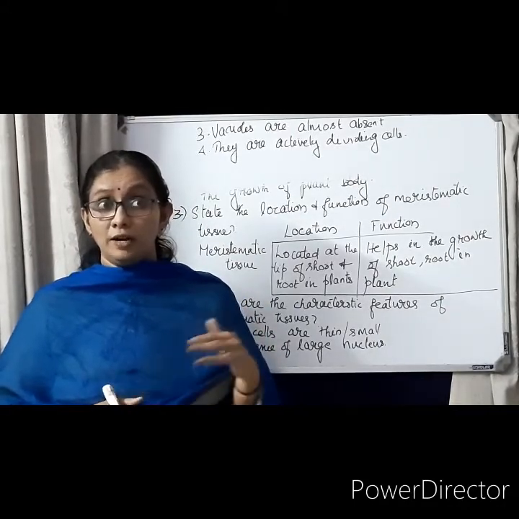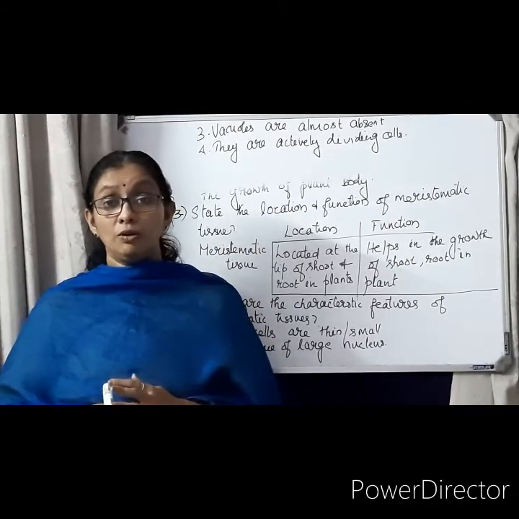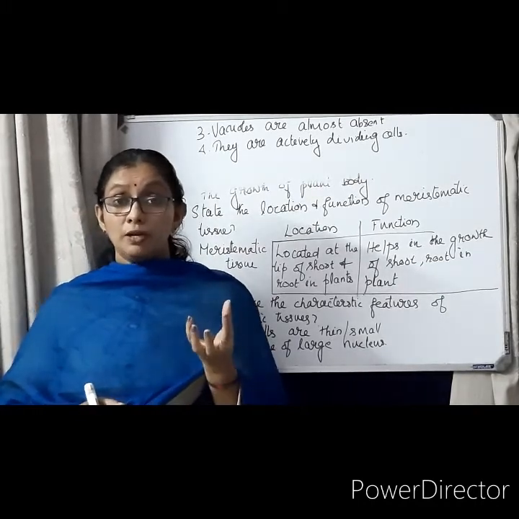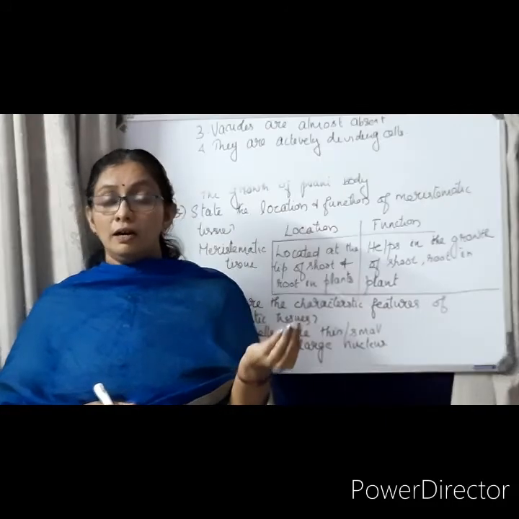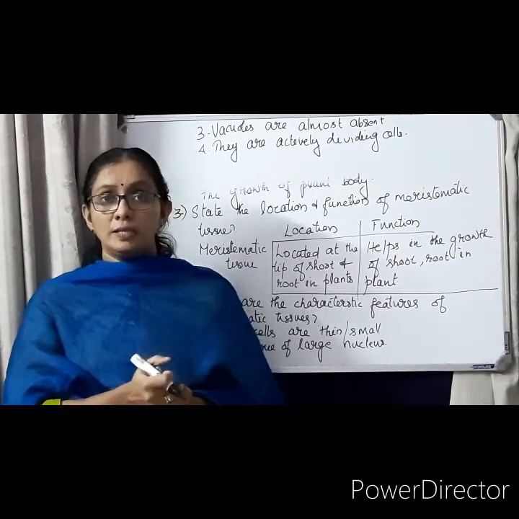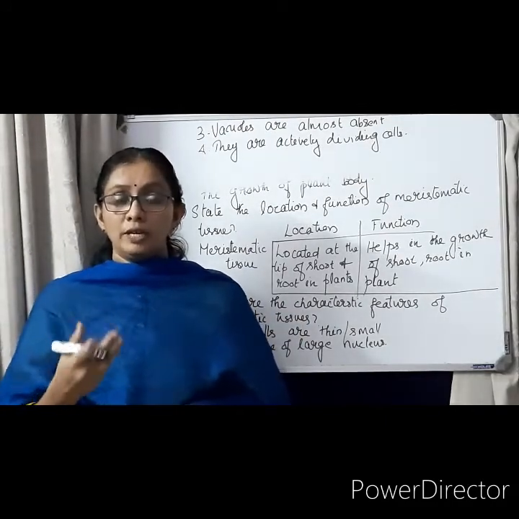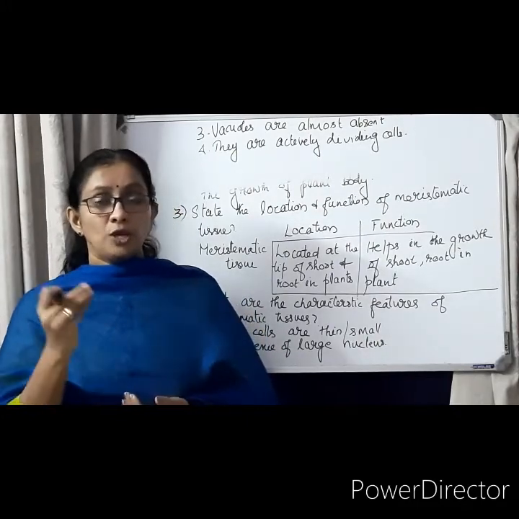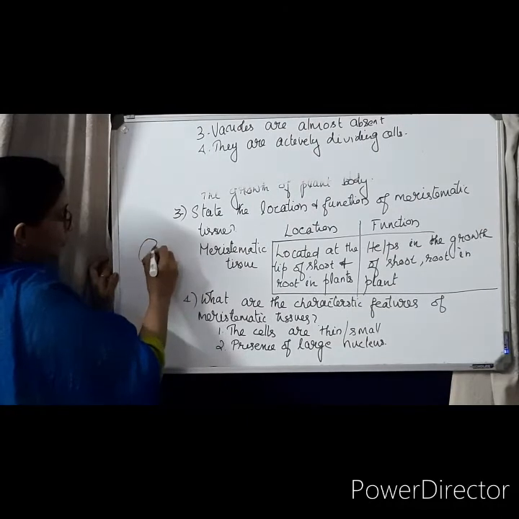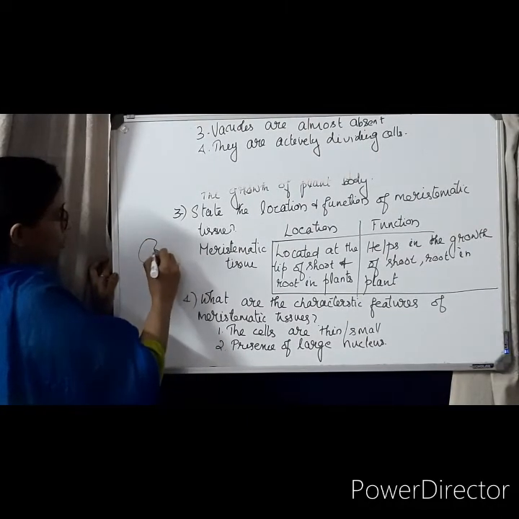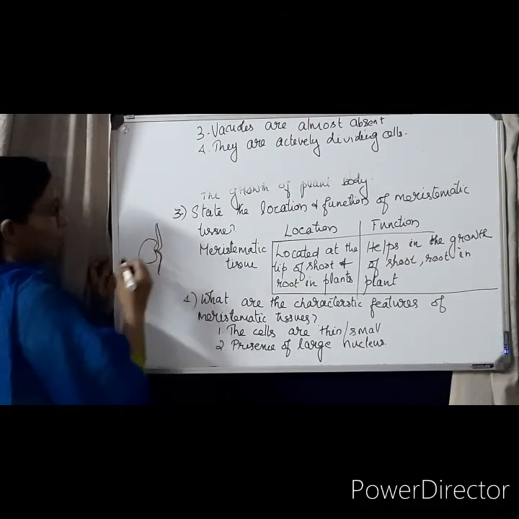That means you keep the soft seeds in some cotton or in some soil, and after keeping it overnight, what will happen? We can see the growth of the small roots and the radicle, and the plumule growing to the upper side.